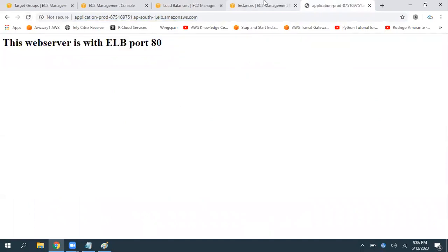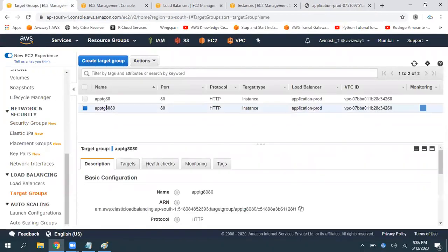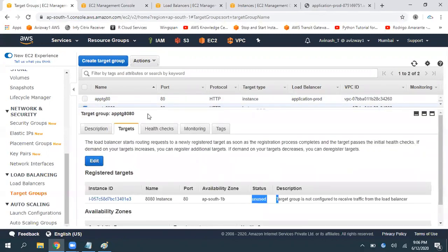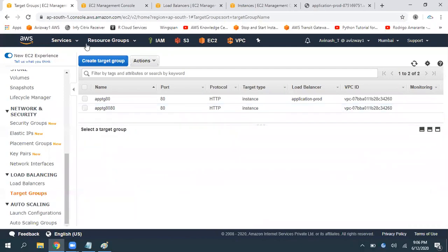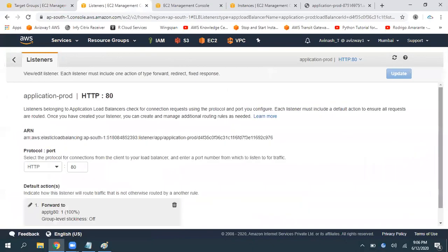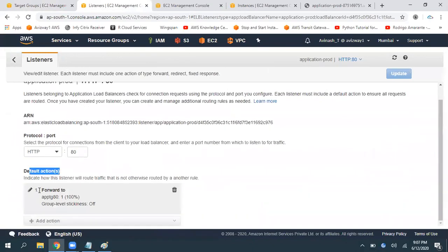Now let's assume this port number 80 is your application version 1. Port number 8080 is version 2. For that you created another target group, and if you give refresh, it is not used anymore here. You can even confirm that it is going to show unused also, right? Okay, now let's go to load balancer, and whatever existing listener we have, click on edit, and when you scroll down, these are the default options. Whatever traffic is coming on port number 80, 100% of the traffic is going to this particular target group.